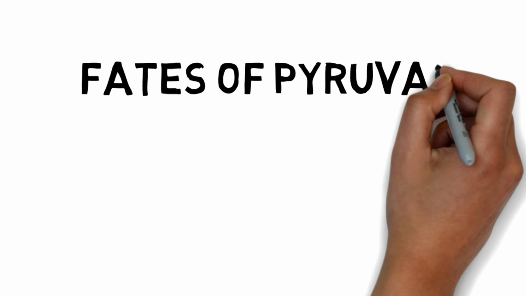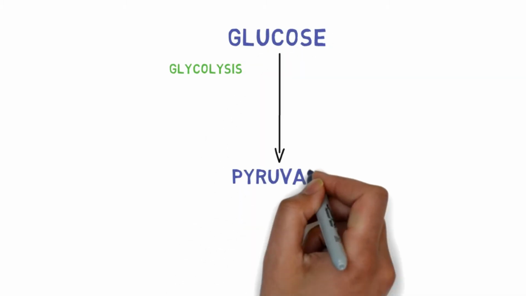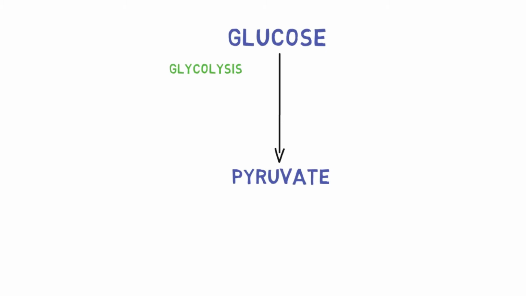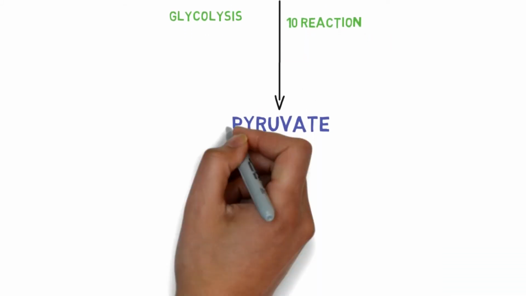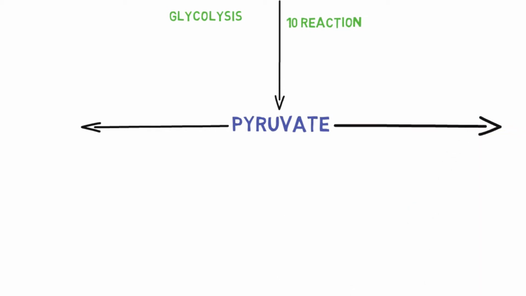Hello friends, today we will be discussing the fates of pyruvate. As we have seen earlier in glycolysis, glucose is metabolized into pyruvate as a result of 10 successive reactions. Now this pyruvate has 3 fates and is further metabolized by 3 different catabolic routes.